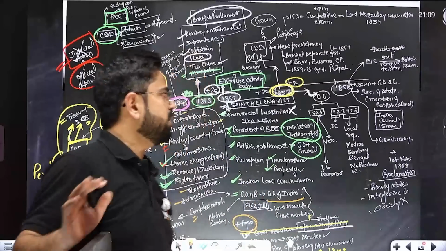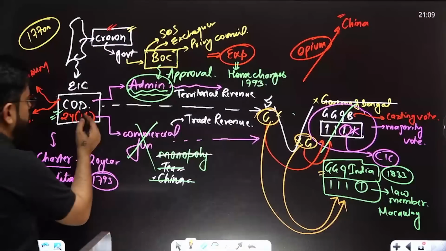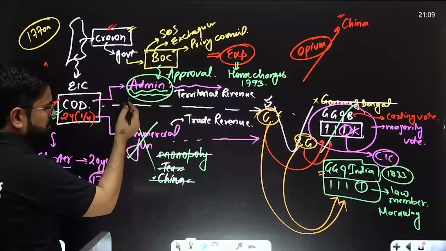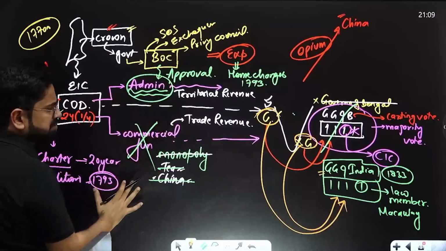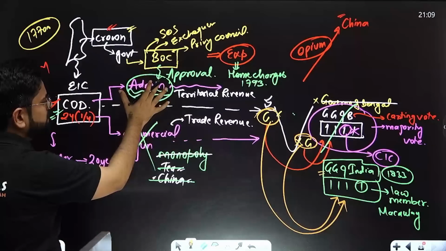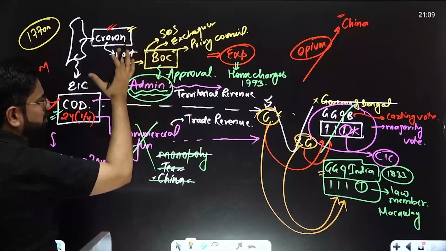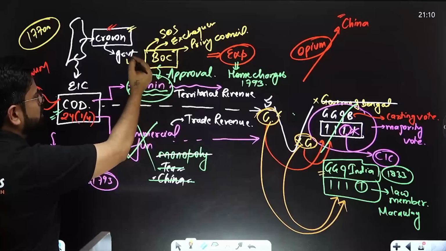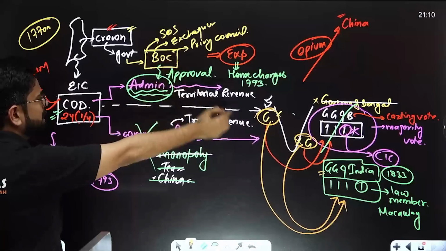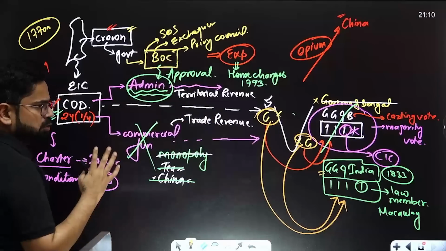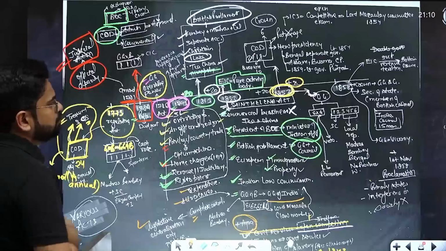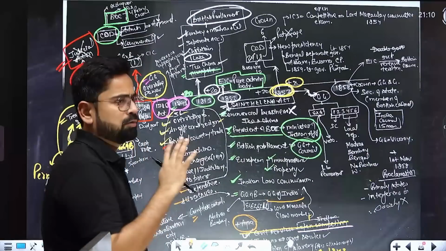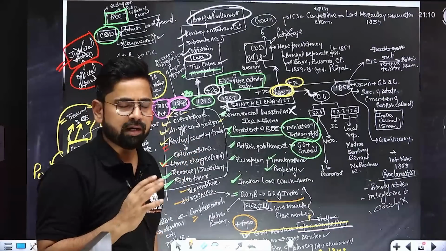Why does it not make sense? Reason, you see, the Court of Directors is managing India, administering India, doing nothing else. And this administration has to be done with the approval of the Board of Control. So it is better that we should remove all this and only the Board of Control or some body over here should manage India. That is a logical thing to do. But how? We'll realize that somehow, partially this is being implemented.